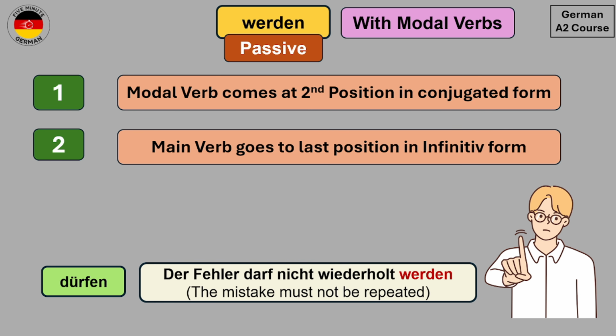Now this is also a sentence in passive, and since we have used the modal verb at second position, that's why the main verb goes to the last position in infinitive form. So this is how you can create the passive with modal verbs.